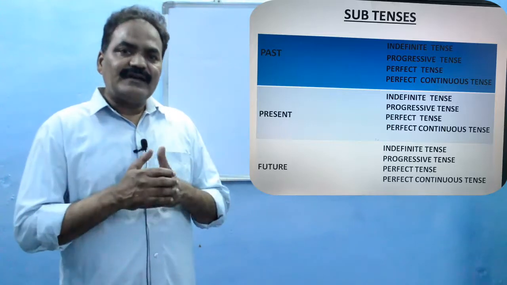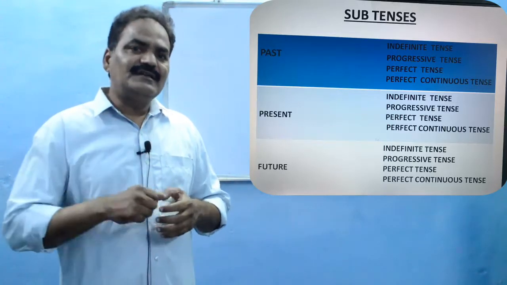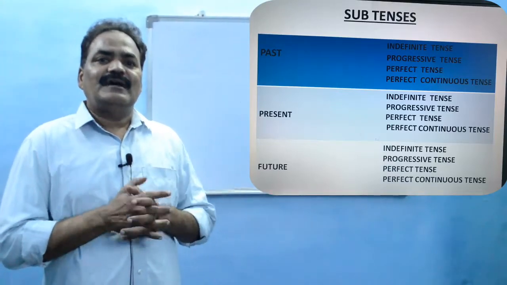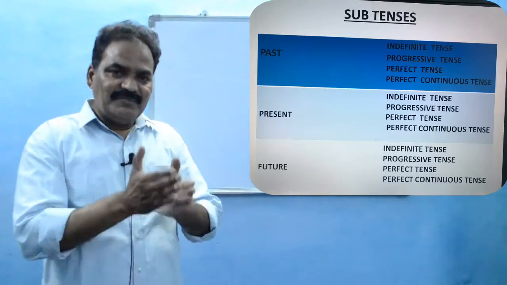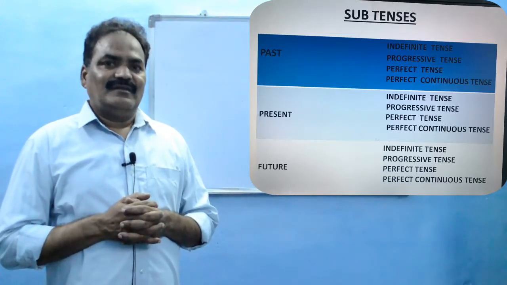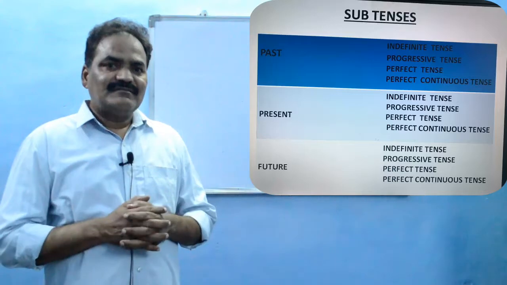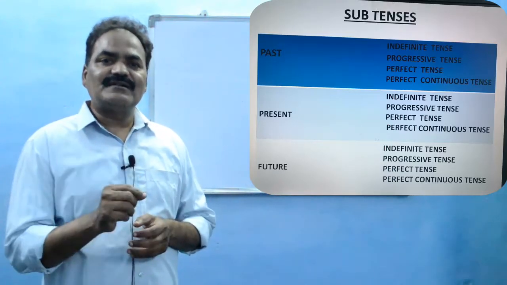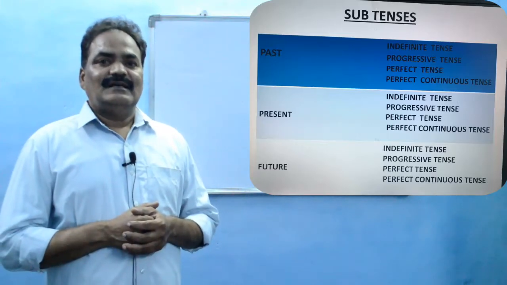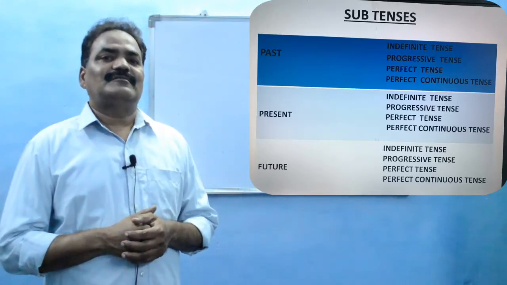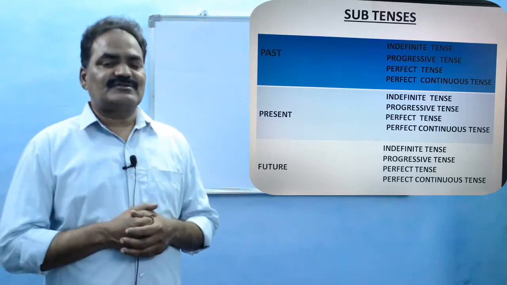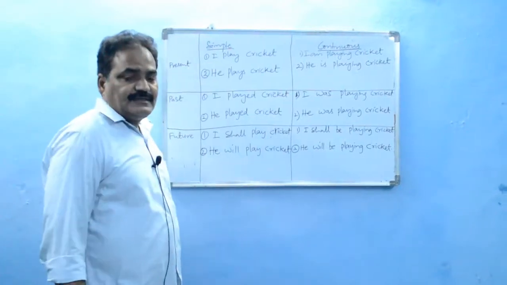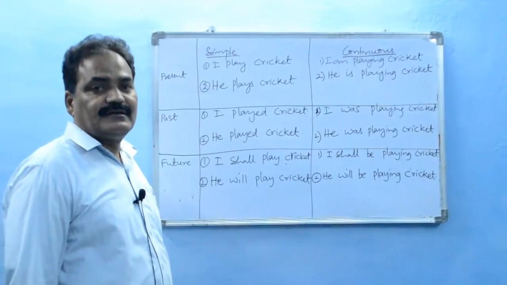In order to identify the tense of a particular sentence, you should see the verb form along with the helping verbs. When we notice this, when we identify this, we can easily know the tense of a sentence. Let us observe this by taking some examples. Let us see the verb forms in the tenses.